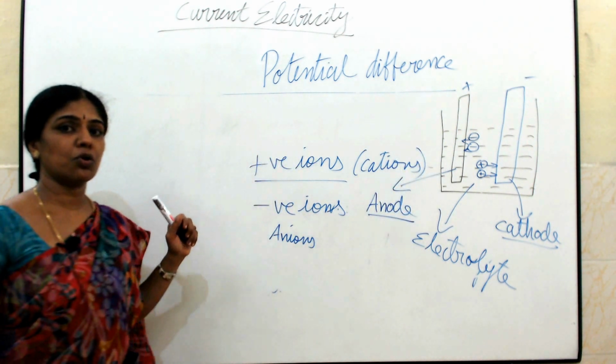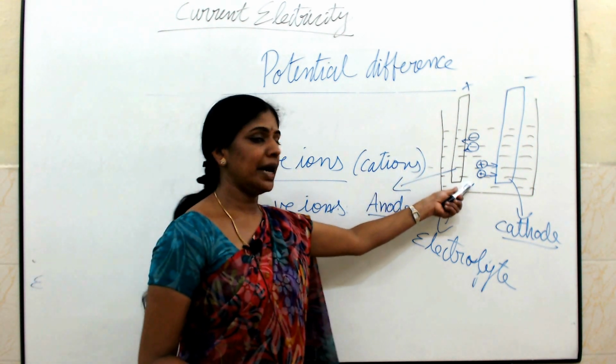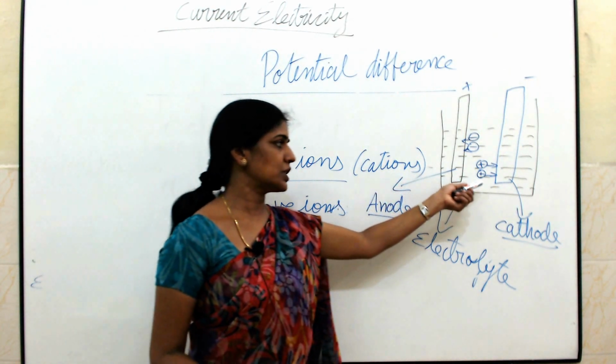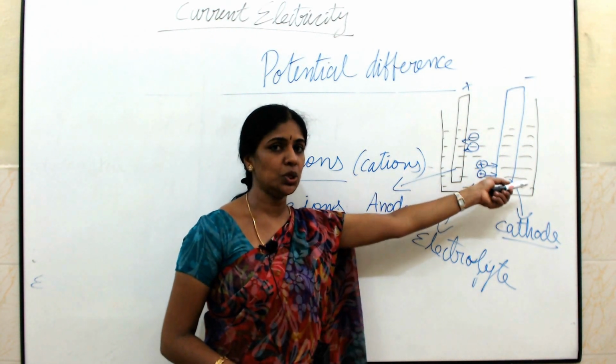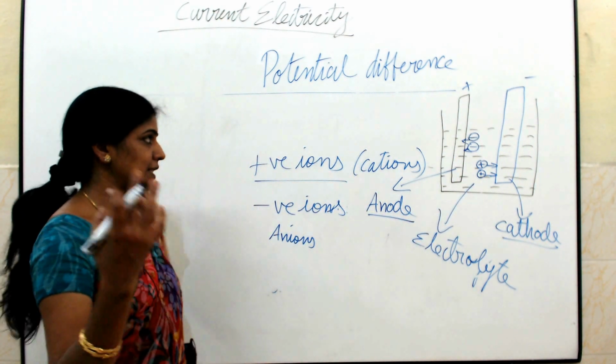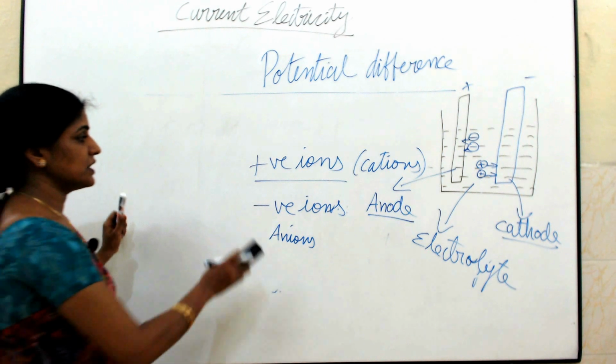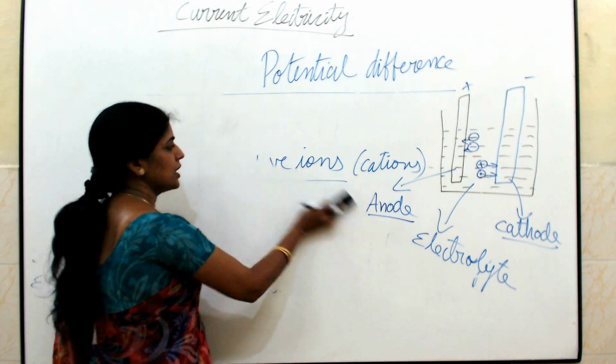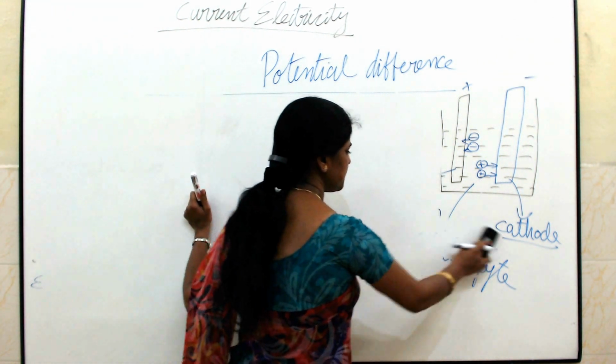This is the way we are going to describe a cell and its working. What is the major use of a cell? It converts chemical energy into electrical energy. Here we are going to draw a current from the cell. Now we have seen the major difference between EMF and potential difference, and the major parts of a cell.